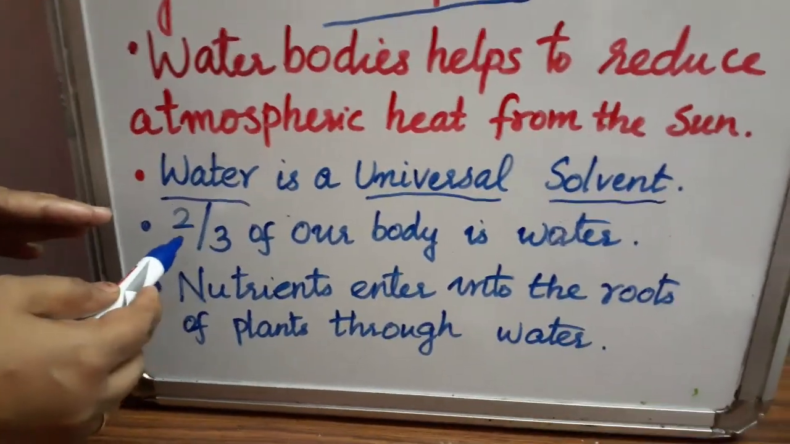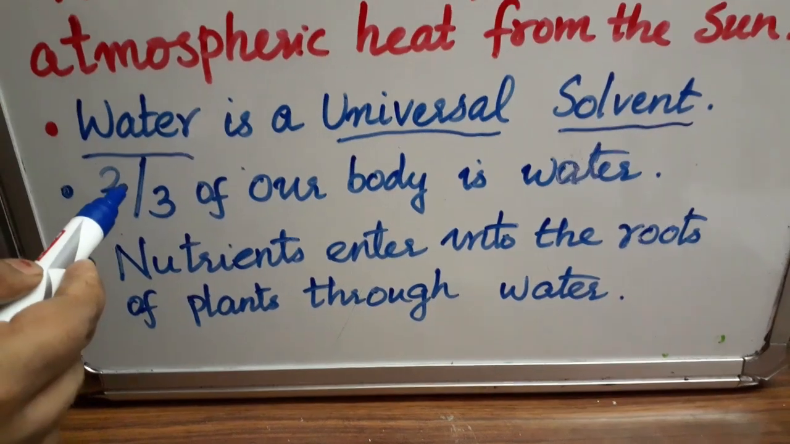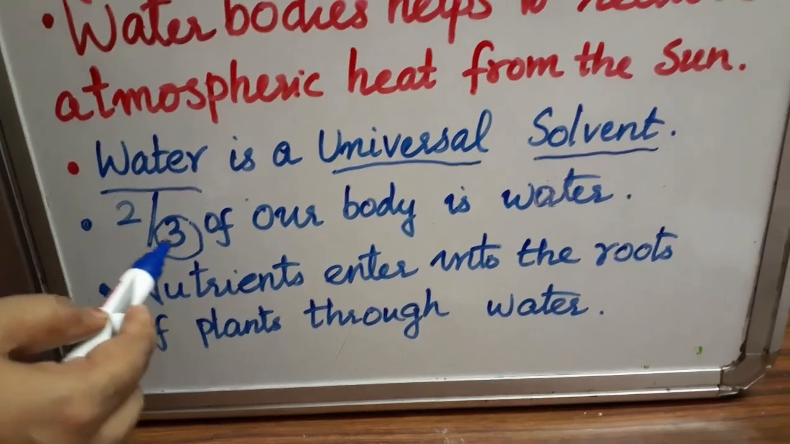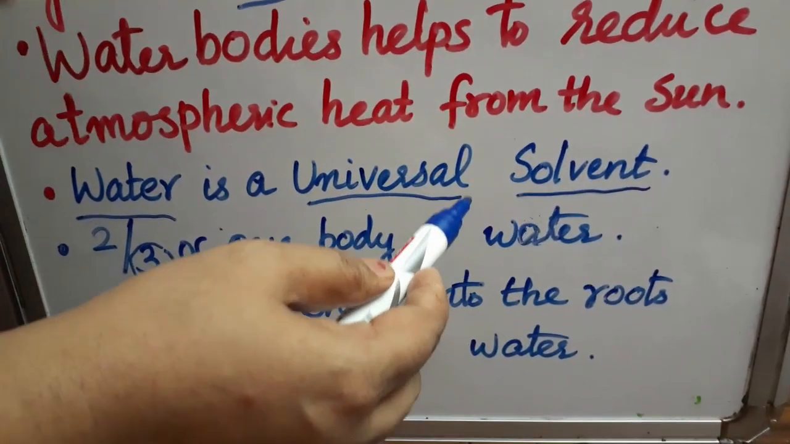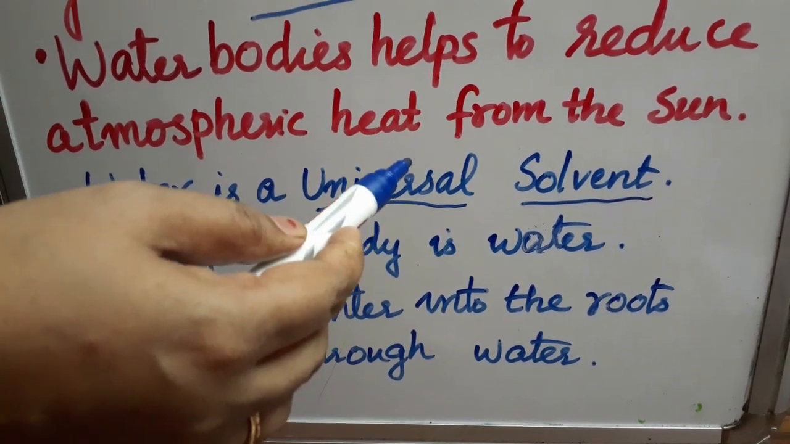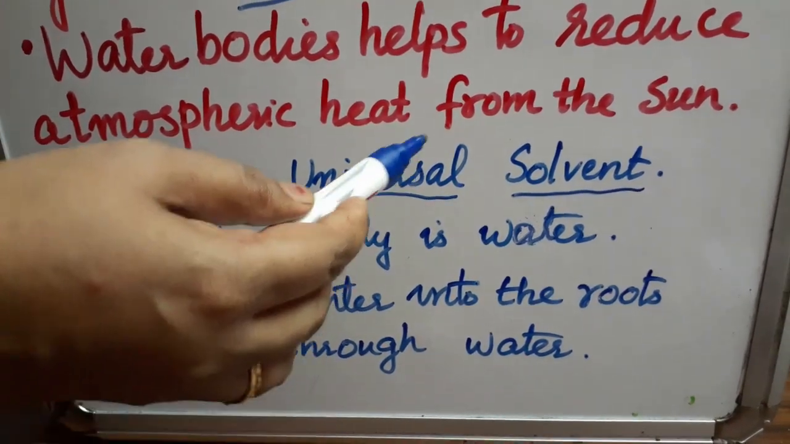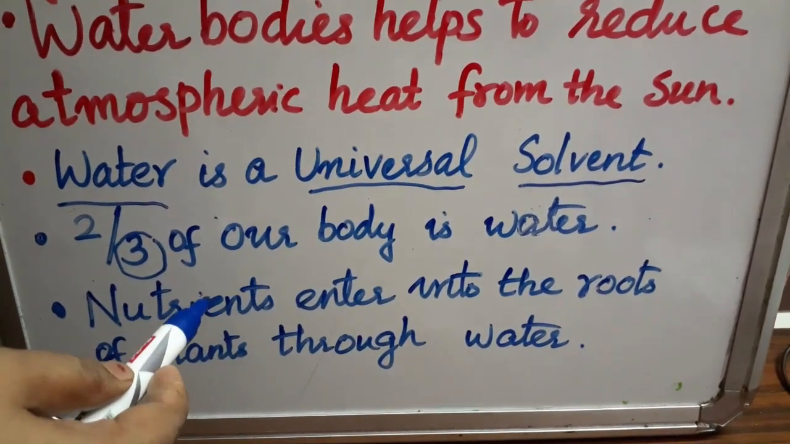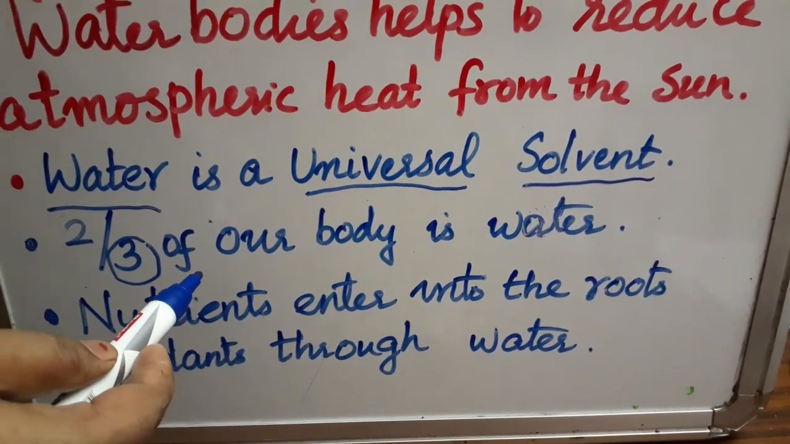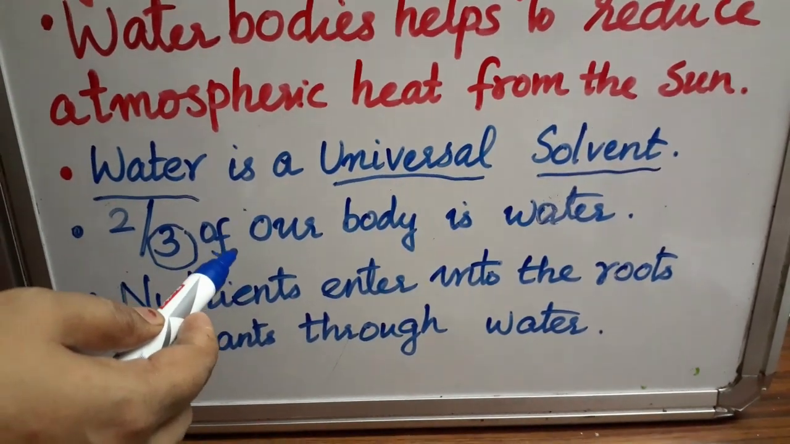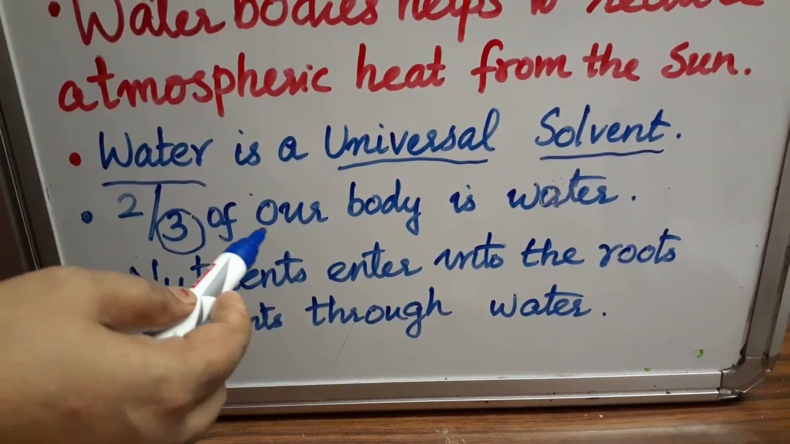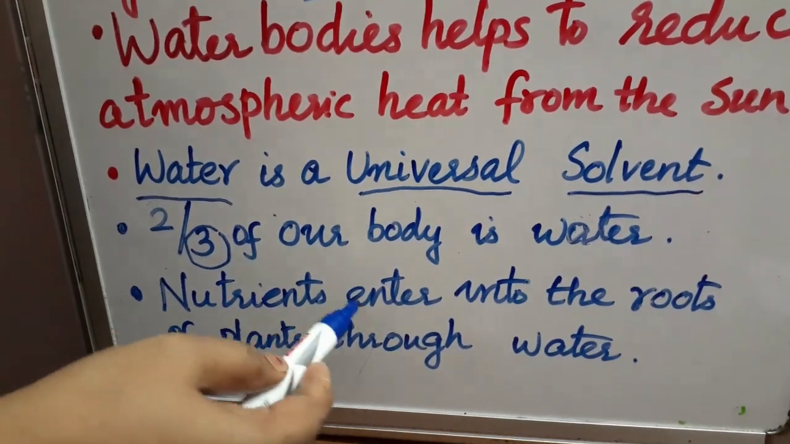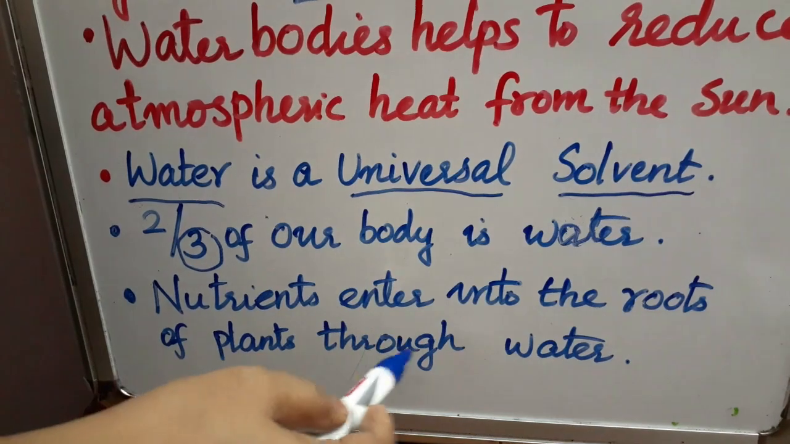Two-thirds of our body is water. If we divide our body into three portions, two portions are water. In our cells, about 90% is water. In the case of plants, when we give fertilizers or any other nutrients, they are absorbed by the plant through the roots with the help of water. Through water only the nutrients reach the plant body.